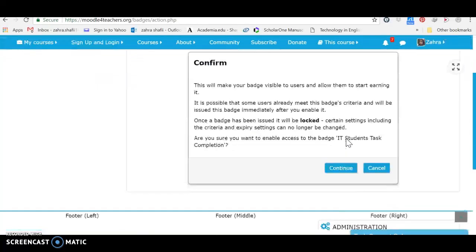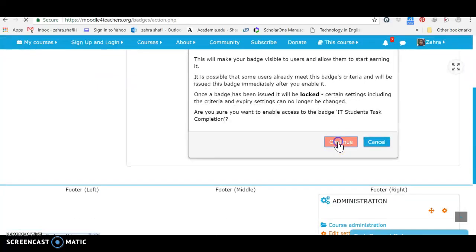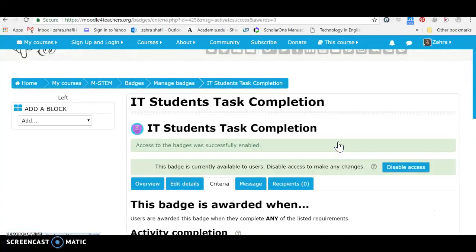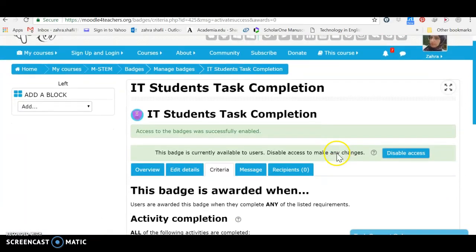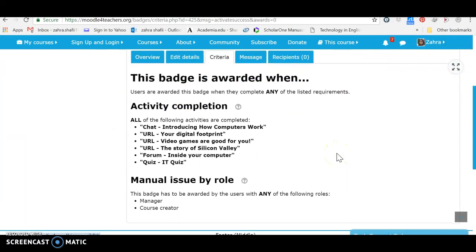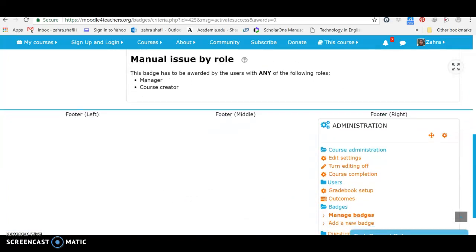Okay, and then I should confirm it. Good. Now it seems that everything is set. Activity completion, all of the following activities. Manual issue, the badge has to be awarded by a user with any of the following roles. Good.